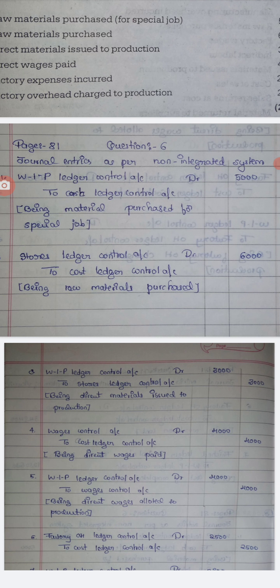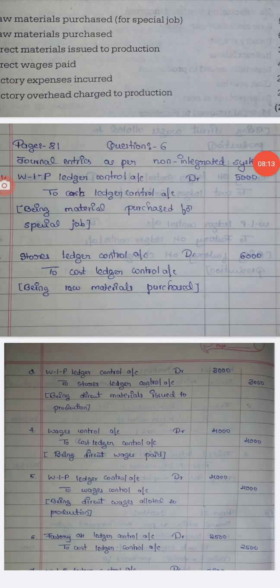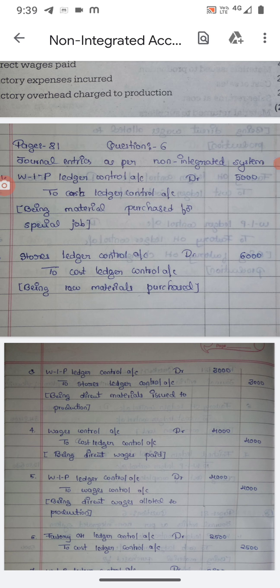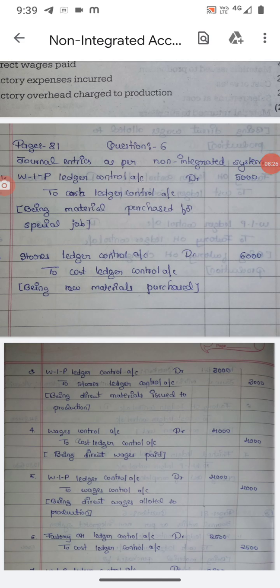So these are the transactions in non-integrated accounting system, and the journal entries we have passed for the same. This is the beginning of non-integrated accounting system problems. I hope you will have an understanding of this after reading the theory. Okay, thank you so much.